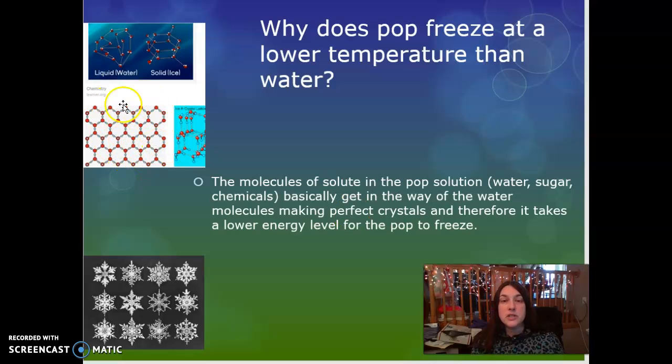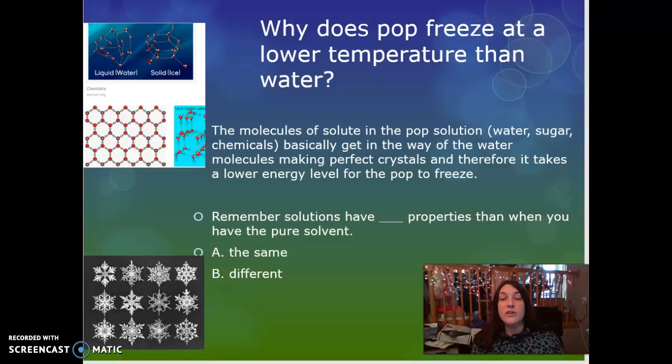So if you look at this picture up in the top left corner, we can see that in liquid water, the molecules are all over, but the solid has that nice pattern, which we've talked about before is why snowflakes always have 6 sides, because of how nicely the water molecules line up.